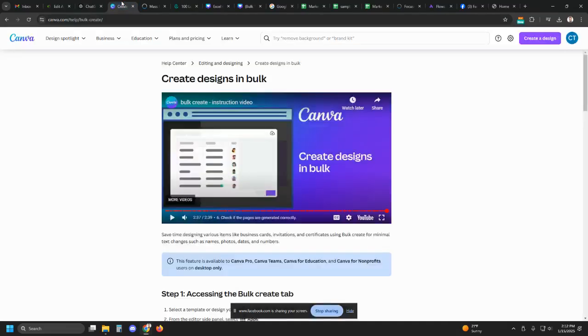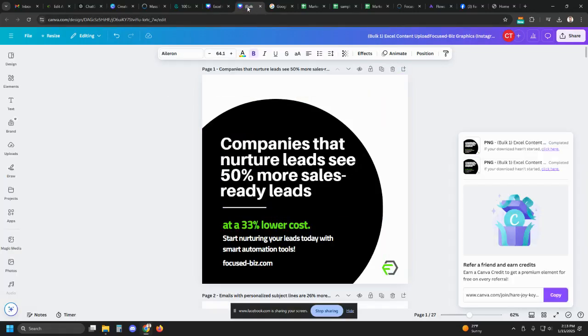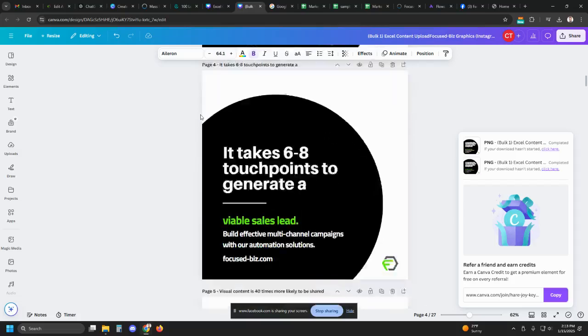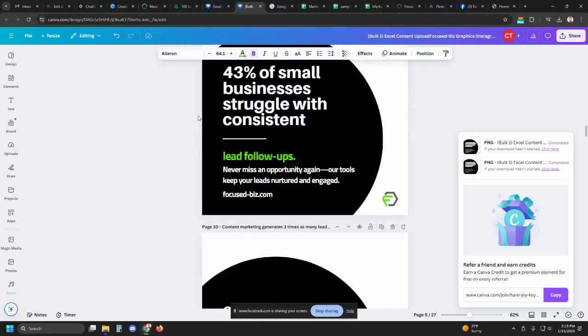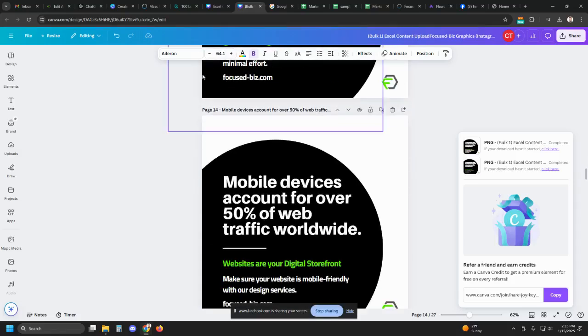So what I did there was I used Canva to bulk create this content. Basically, you upload these fields, you'll merge them as a merge field here into the content. So it replaces this text, and then you're able to bulk create these designs. So here's what everything came out to look like. A little bit of editing here and there, but it gave me everything that I was looking for with the bulk content with all these marketing facts.